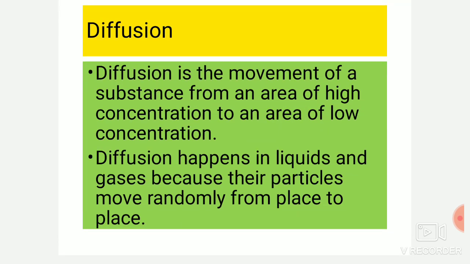Now the diffusion. Diffusion is the movement of substance from an area of high concentration to an area of low concentration. So if something is more, then it will move to the place where it contains less. So from the high concentration to the lower concentration is called diffusion. Diffusion happens in liquids and gases because their particles move randomly from place to place. This diffusion is very helpful in the survival of organisms also.